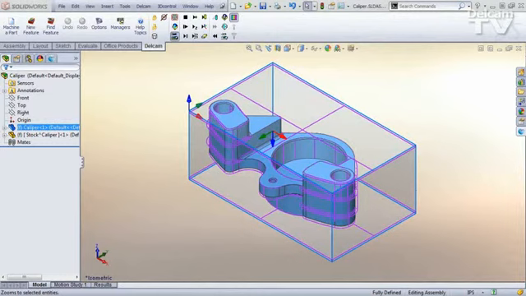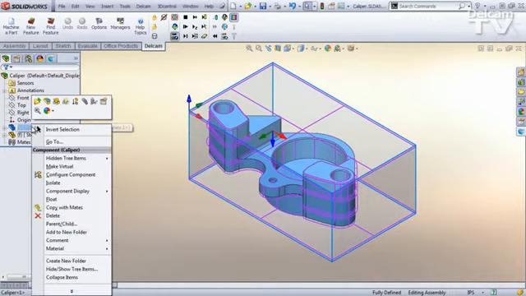Plunge parameters are now split into their own category within operation attributes, and pop-up help items have been added to the plunge parameters. So to start, we'll go over to this Feature Manager, and as you know, in SolidWorks Feature Manager, if you left click an item, you'll get the context menu. And these are the commands most likely to be used at this time. If you right click on the item, you get the context menu plus the full right mouse button menu.